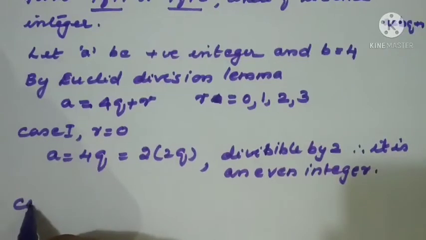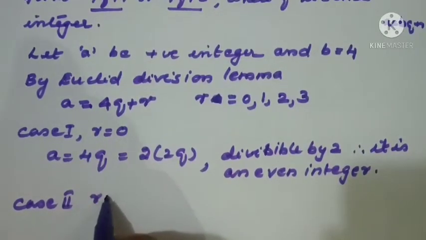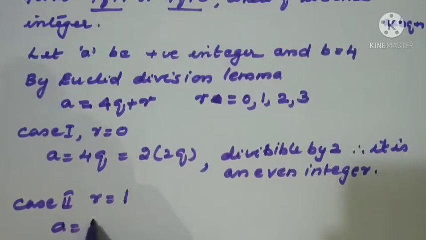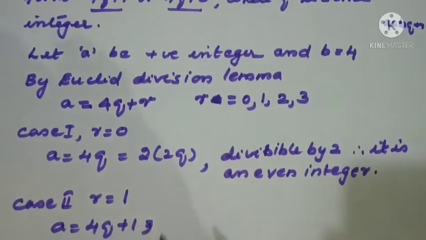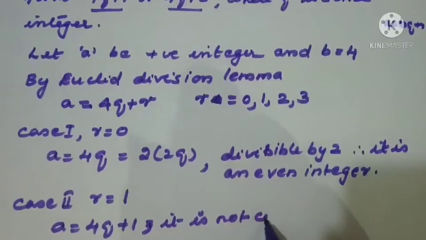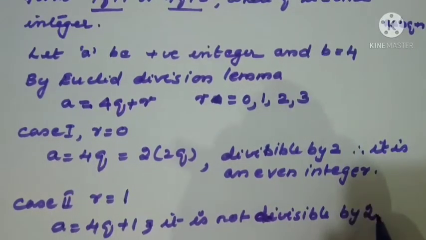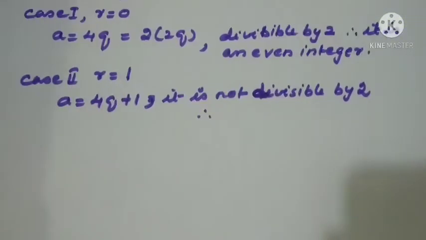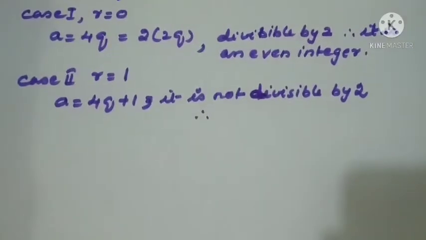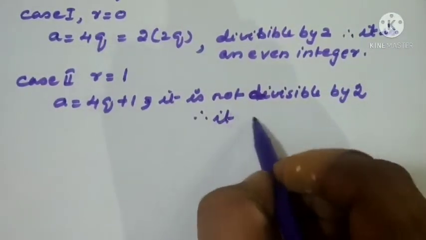What is the second case? Case 2. r = 1, a = 4q + 1. If we go for a multiple of 2, this part we are not going to get anything. So we'll write, it is not divisible by 2. Complete division is not possible here with which number? 2. This shows that it is an odd integer.